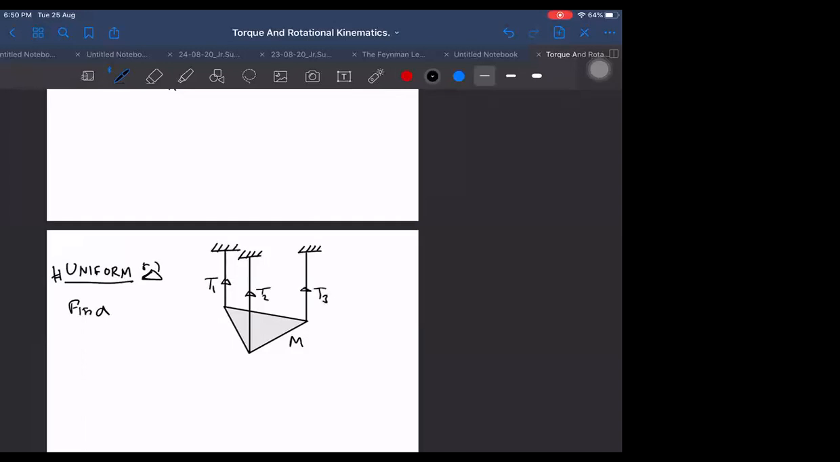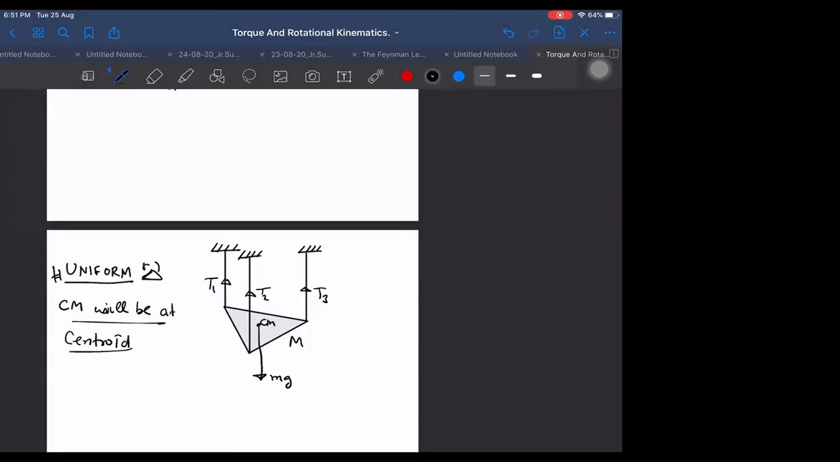It is a uniform triangle. So I think everybody knows that Mg will be acting at which place? Downward, at the center of mass. It is true it is downward, but at the center of mass, right? Or we can say centroid, because for a uniform triangle the center of mass will coincide with the centroid.